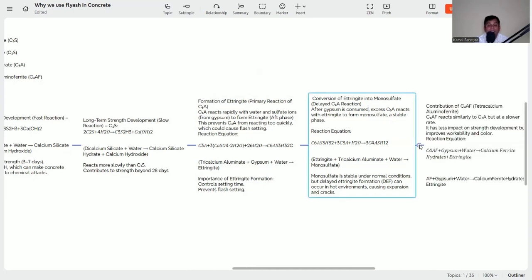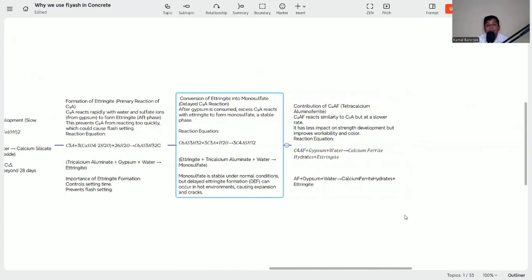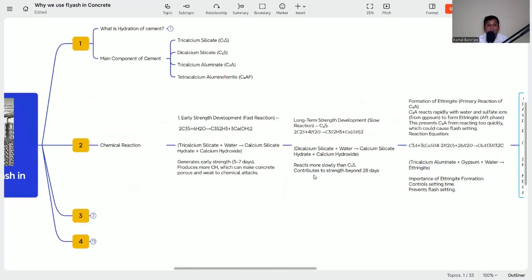Now another part is C4AF. What is it reacting with? C4AF reacts with gypsum and water, and they make calcium ferrite hydrate and ettringite. So ettringite is forming again, and it is also giving a stable form. So these are the main reactions when cement is added into water, in 5 phases: first with tricalcium silicate, then dicalcium silicate, then tricalcium aluminate and ettringite, then again with tetracalcium aluminoferrite.